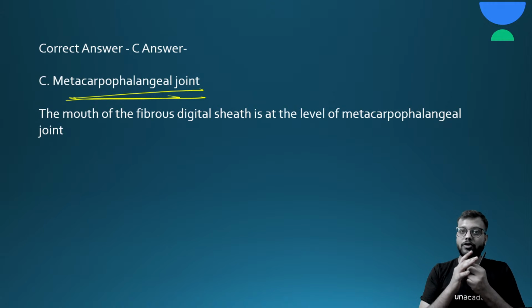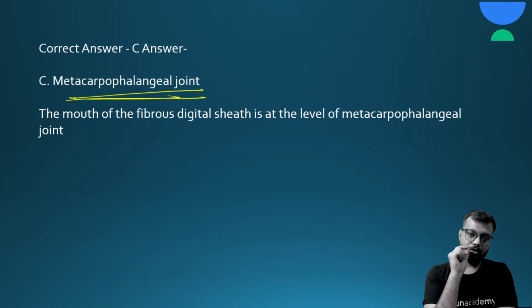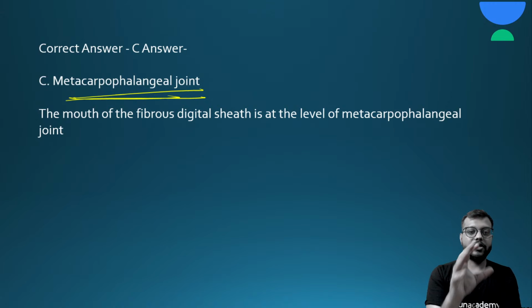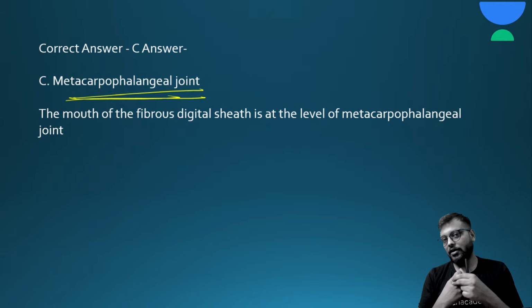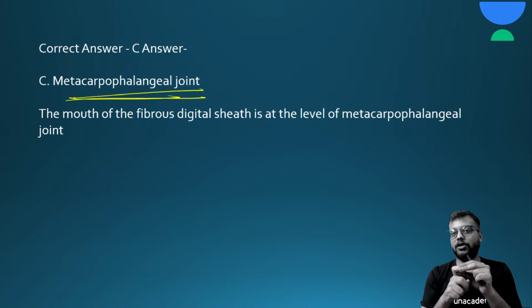Sometimes in a person, due to trauma or anything, a nodule develops in this fibrous sheath and it gets thickened, and in this thick fibrous sheath the tendons get entrapped, and sometimes the finger of the affected part will get locked like this.